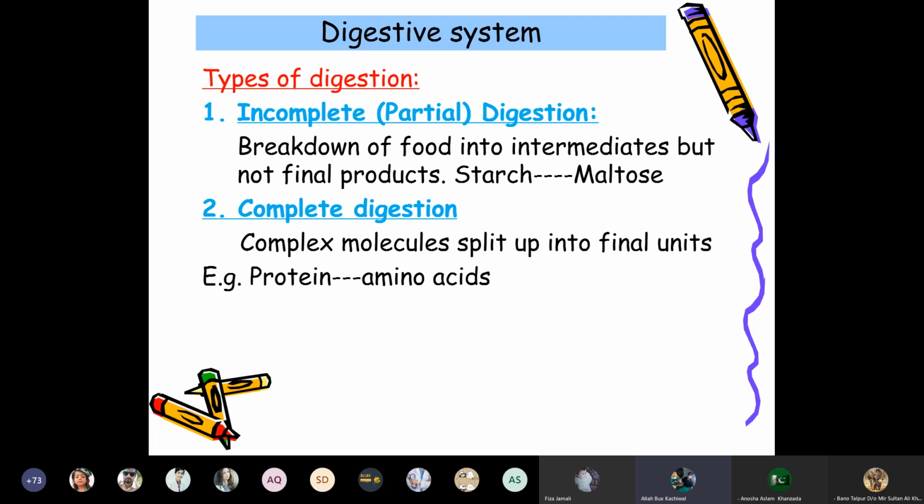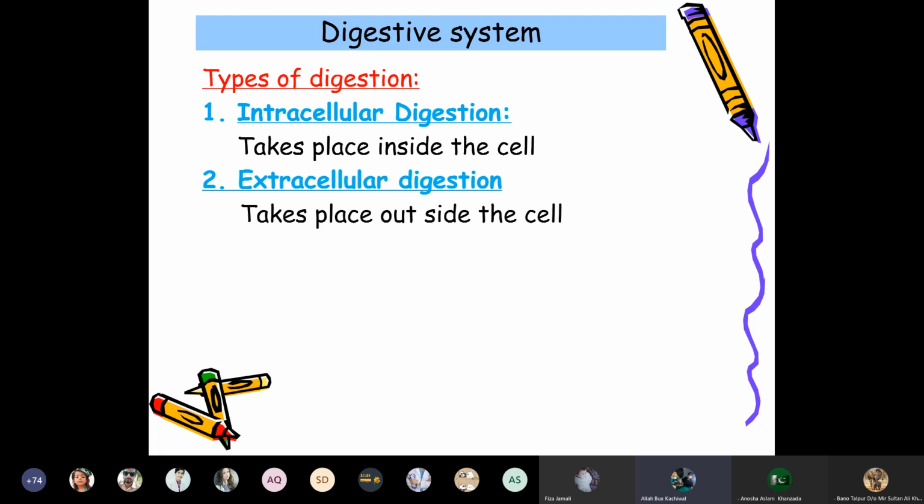The complete digestion takes place in the interior portion of the digestive system, like proteins being converted into amino acids. So this is the process of breakdown of the food into smaller micronutrients, which are then absorbed. This takes place from the mouth to the intestine.